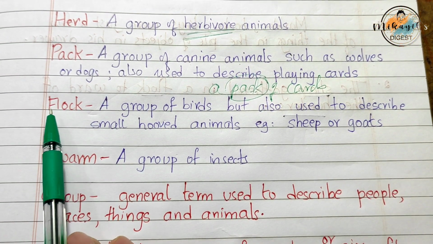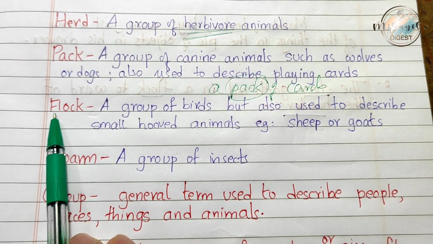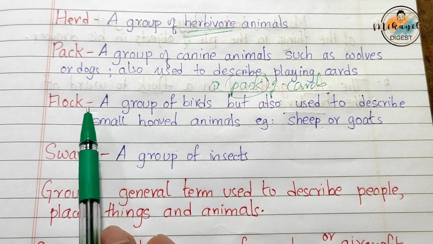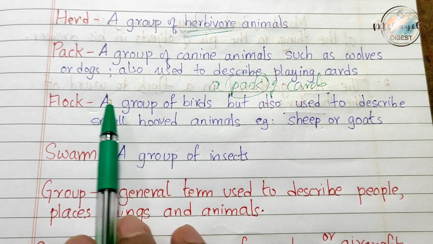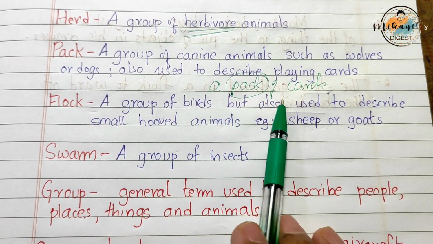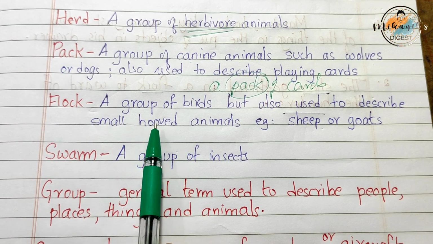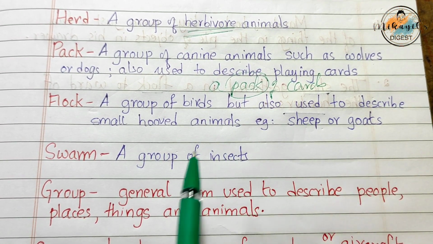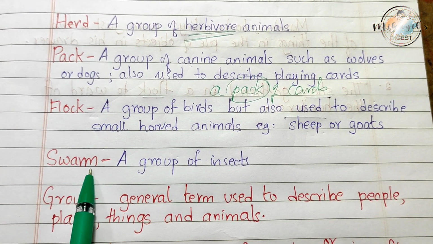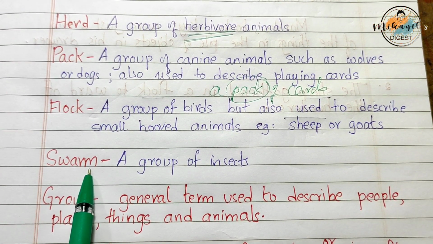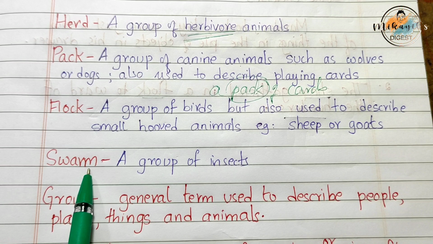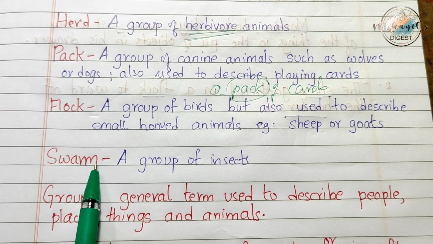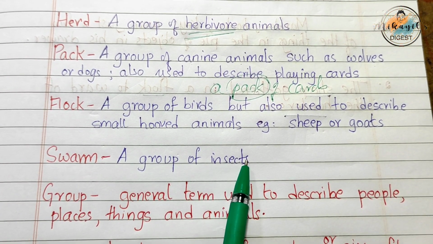Okay, flock. Let us see this collective noun. Flock is used for a group of birds, but also used to describe some small woolly animals, for example sheep or goats. Swarm. We have often heard about this particular collective noun, a swarm of bees. It is used for a group of insects.